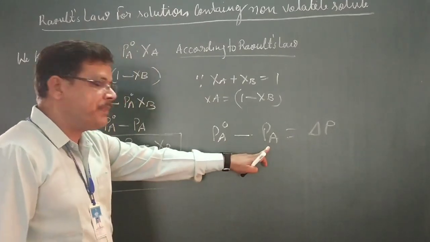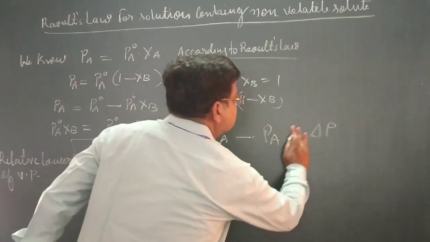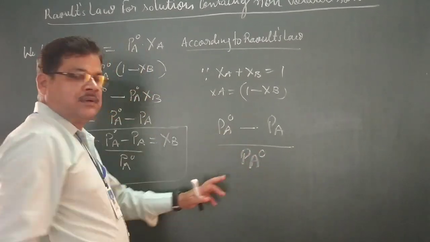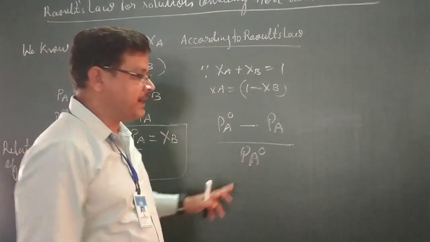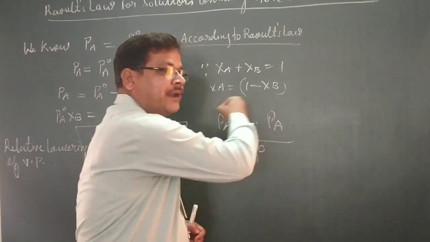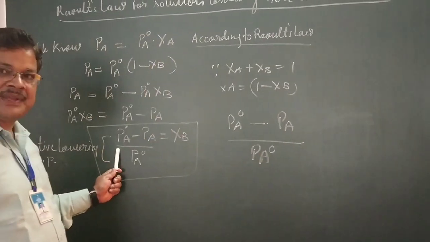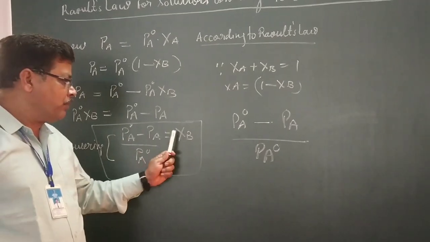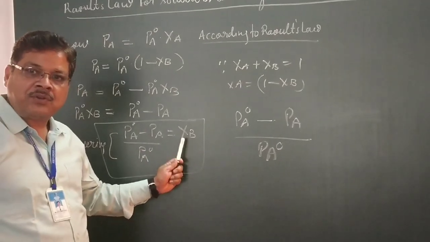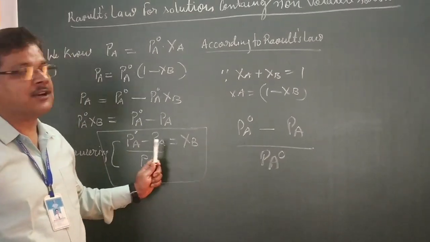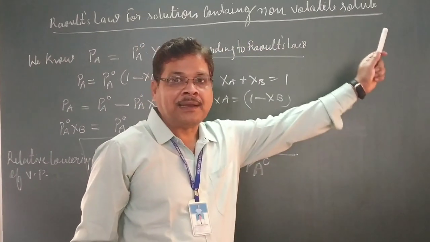This lowering of vapor pressure divided by PA naught, the vapor pressure of the pure solvent, is called the relative lowering of vapor pressure. This relative lowering of vapor pressure we have seen is equal to the mole fraction of the non-volatile solute. This is Raoult's law for non-volatile solute.